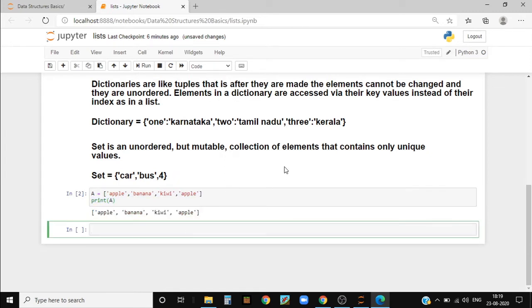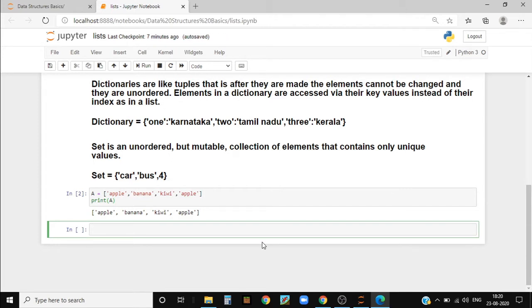Now I will show you how to access elements from a list. So to access elements from a list, we use indexing. So what is indexing? Each element of a list will have an index. Index is related to the position of the element inside of a list. So basically index represents the position of an element inside a list.